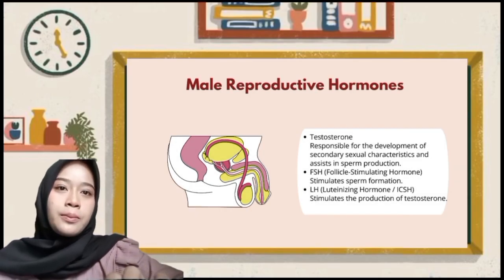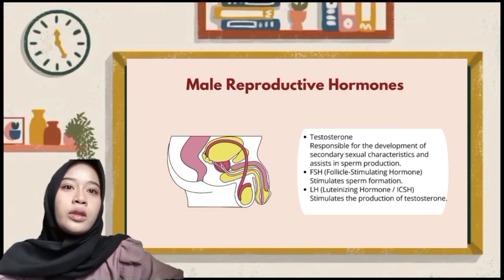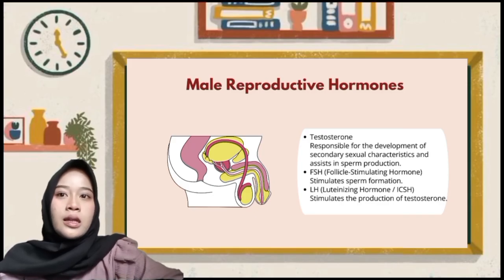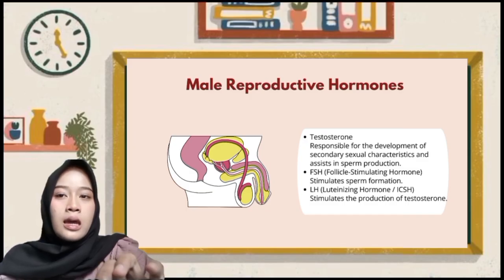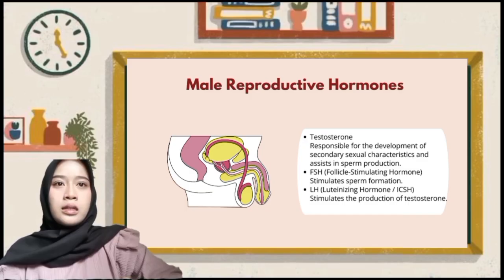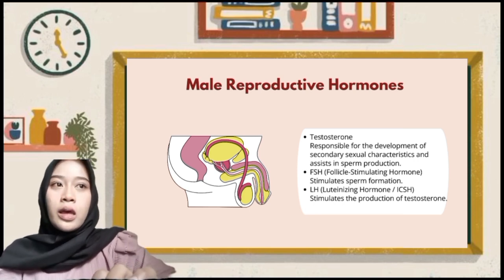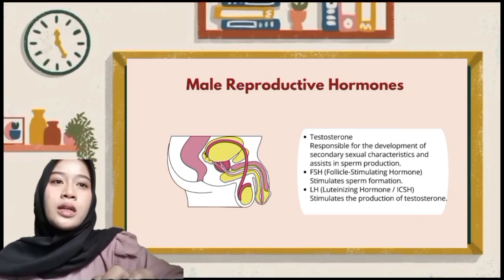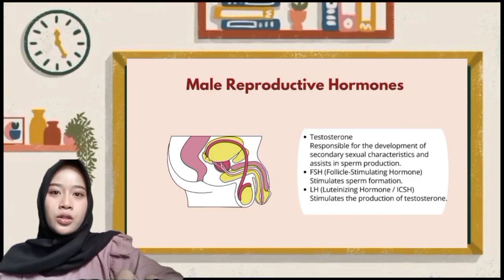Next, hormones in males. There are three important hormones in the male reproductive system. The first is testosterone, which is responsible for the development of secondary sexual characteristics and assists in sperm production. The second is follicle-stimulating hormone, which stimulates sperm formation. The third is luteinizing hormone, which stimulates the production of testosterone.